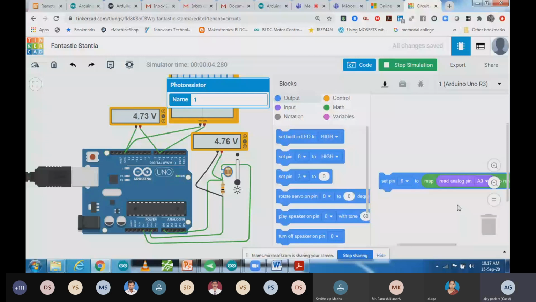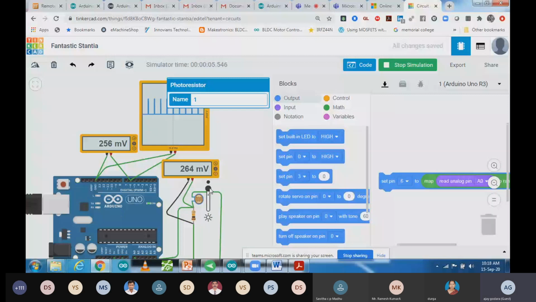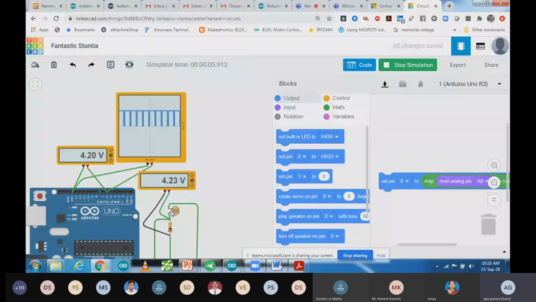And you can see that waveform over here. That is a very interesting part, how my waveform is changing. You can see how my on and off time are changing. So you can see on time is more, off time is minimum.